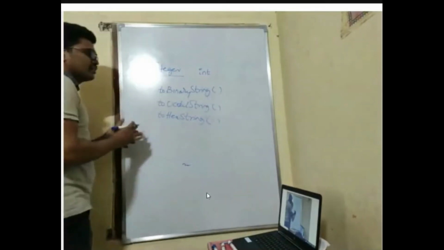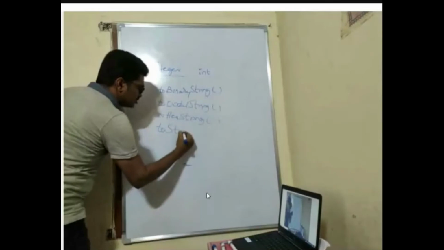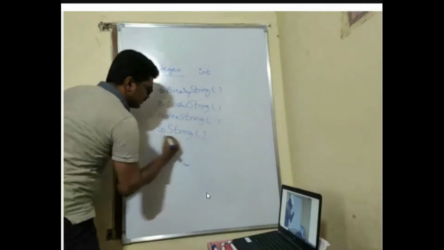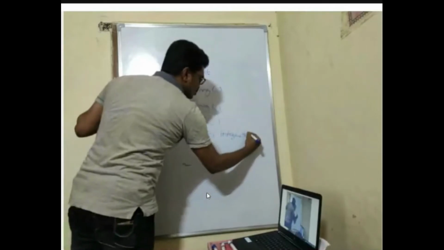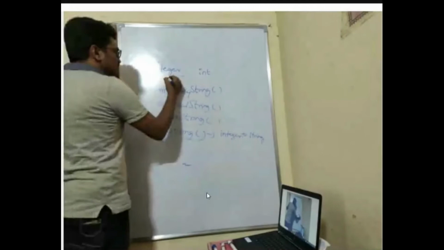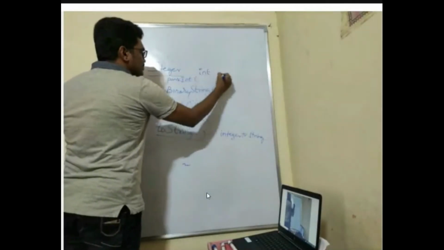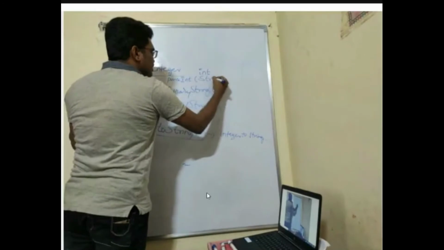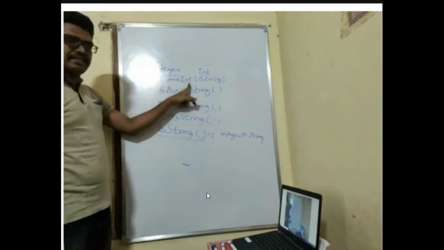Similarly, we have a method called toString, which converts your integer to a string representation. Already at the beginning we saw one method called parseInt, which converts the string into an integer.